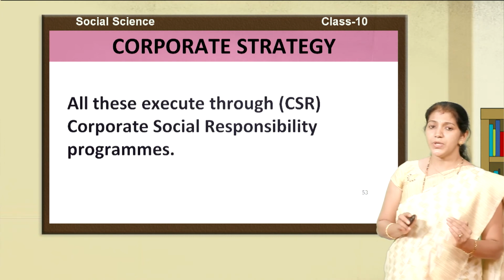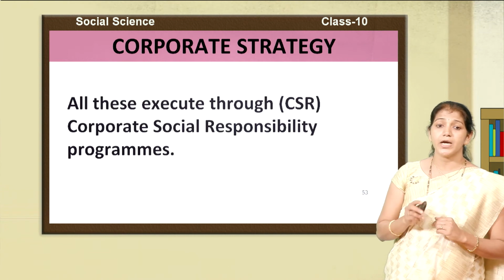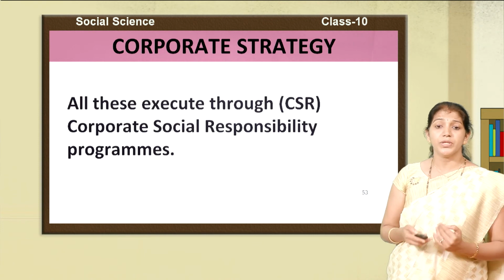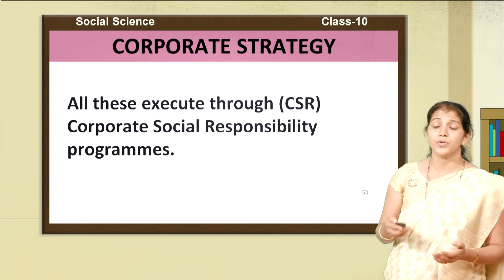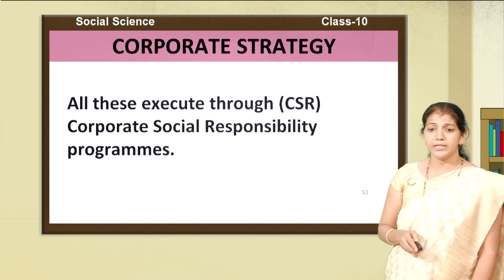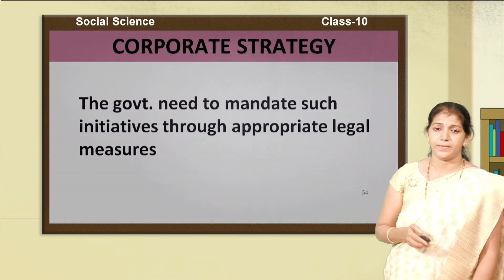The corporate companies take all these programs through this corporate social responsibility program. They are showing their responsibility in society. They are taking many measures to improve society in India, but the main intention of that corporate strategy is only getting more profit.